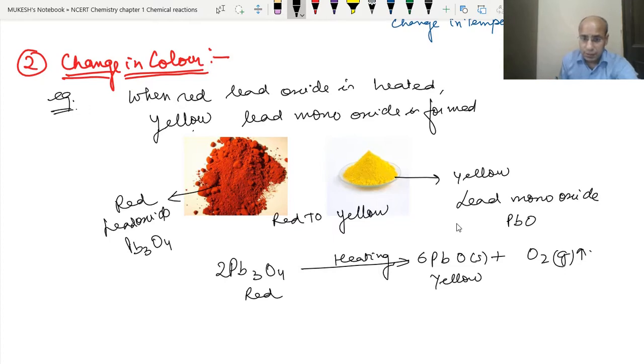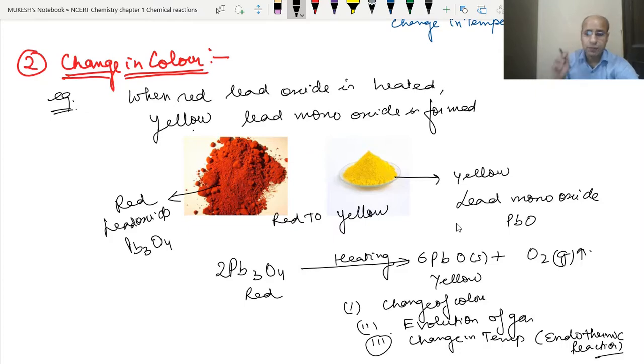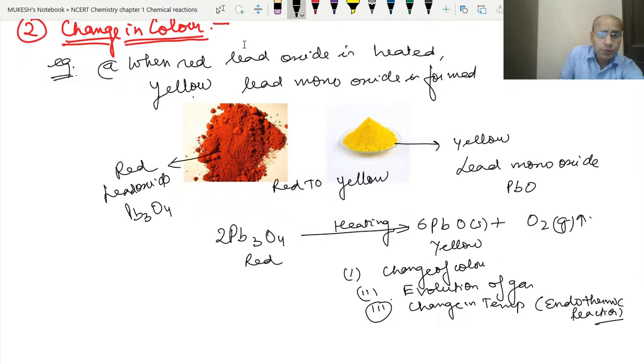Okay, so see, here we can see several changes. First, color is changed. So what are the different changes taking place here? Change of color. Okay, second, the evolution of gas. And third change that we can see here is the change in temperature. That means it is an endothermic reaction, and we have already discussed the endothermic and exothermic reactions. So this is the endothermic reaction also. So these three changes in the single equation we are looking at. So right, clear? So this is the example A.